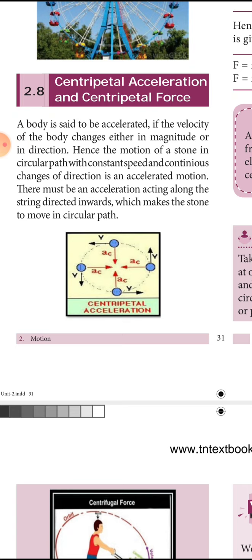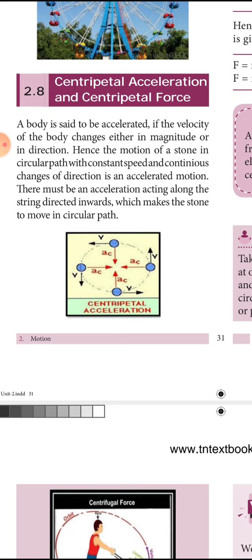The stone has a mass and it is moving with a different velocity at every point of the circle. Different velocity is nothing but change in velocity. Change in velocity by time is called acceleration. So the stone which you are whirling, rotating in a circular path, is called circular motion. So the stone is undergoing centripetal force as well as acceleration.